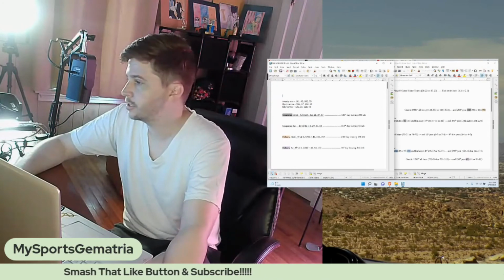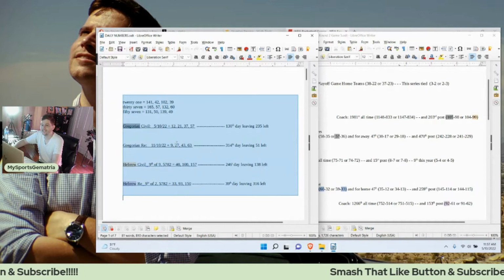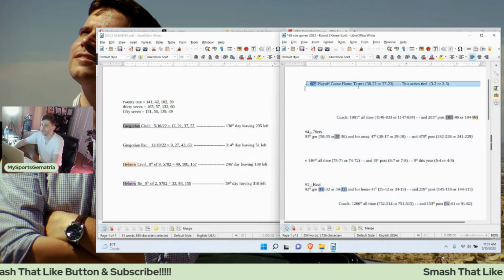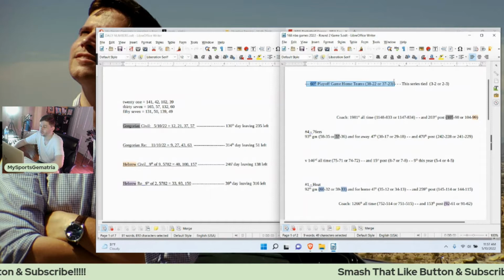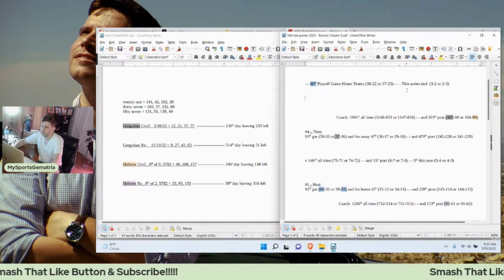On this, let me bring up a bigger screen. On this side of the screen is what I call my daily numbers, date numerology, Gregorian Hebrew calendar. And then on this side of the screen is what I call my game numbers specific to the game. The way I have it structured here is I keep track of home team win-loss records for the NBA playoffs. So this Sixers and Heat game would be the 60th NBA playoff game for this season in particular. I also keep track of the series record up top here.